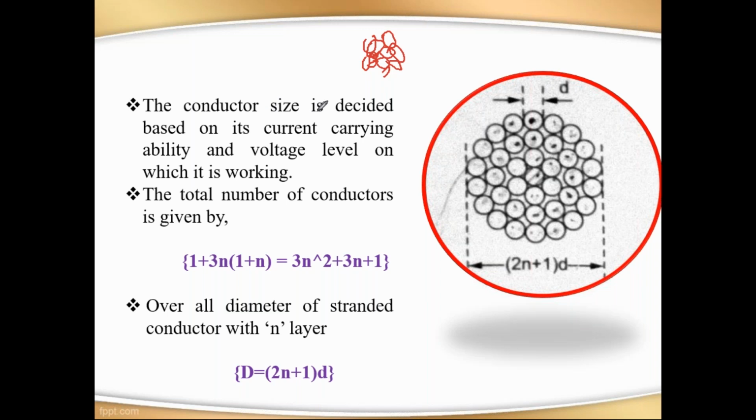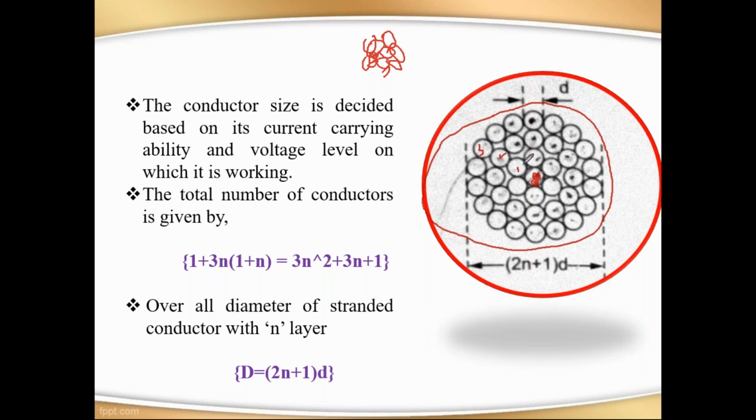Suppose, see here, the conductor size is decided based on how much current it is carrying. That is the consideration, along with voltage levels. These two parameters play a vital role in deciding the conductor size. Now, if you see this diagram, this is a stranded conductor. Stranded conductor means different layers around the central limb. We have 3 layers: 1, 2, 3.